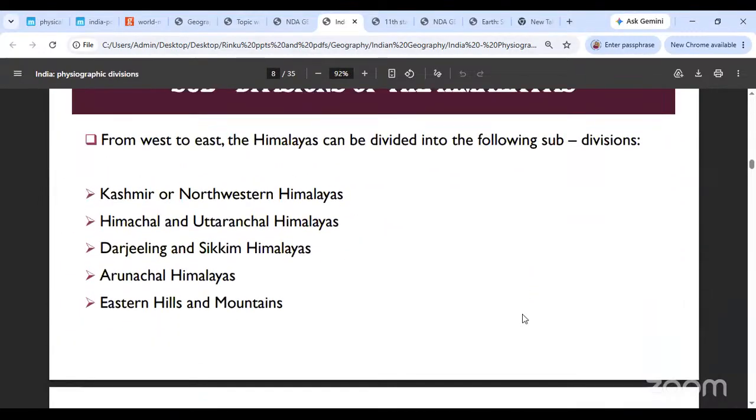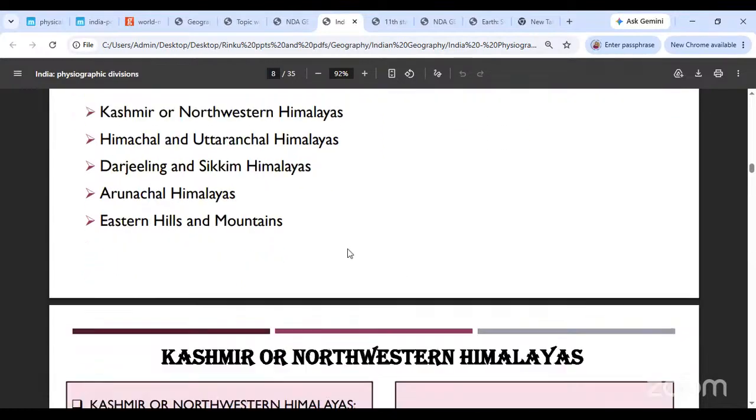Now, if you're going for a division of the Himalayas, you go from Kashmir, the northwestern Himalayas to the west, then you go to the Himachal, Uttaranchal Himalayas, and then further eastwards to the Darjeeling, Sikkim Himalayas, even further towards the northeast, that is the Arunachal Himalayas, and when you come downwards, that's going to be the eastern hills and mountains.